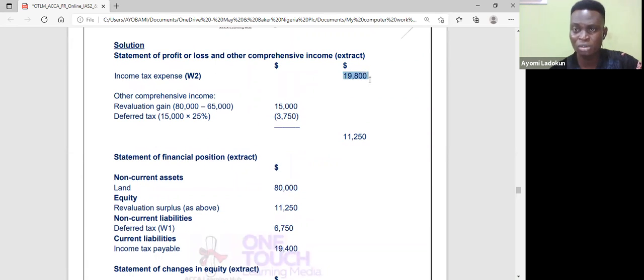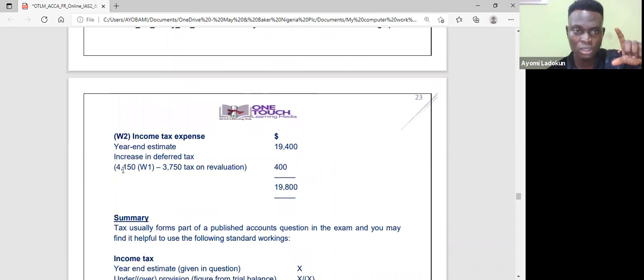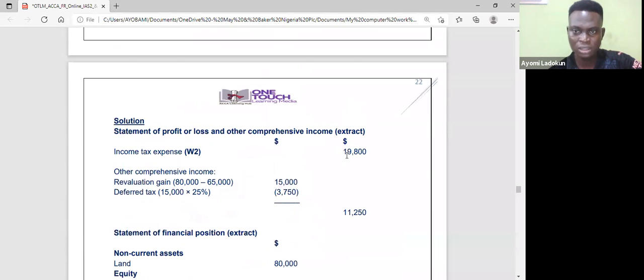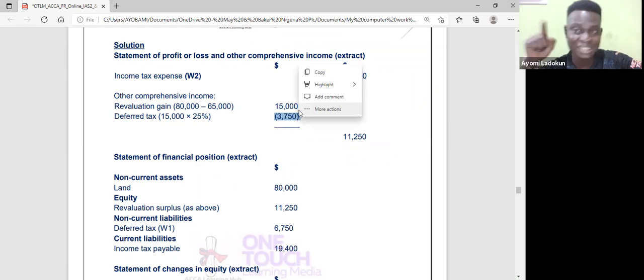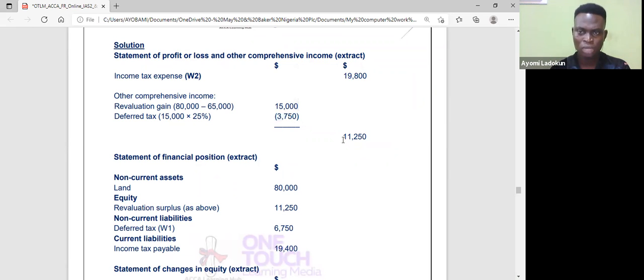Now in my account, what do I do? Income tax expense. Let me show you the difference between the increase in deferred tax and the tax on revaluation. It gives me what I post into my profit or loss. The revaluation gain goes to my OCI. Remember that 15. I will now recognize the deferred tax effect on that revaluation, which is 3750. How do I get that? Just apply 25% on that 15,000. How did I get 15,000? The asset was revalued from 65 to 80.